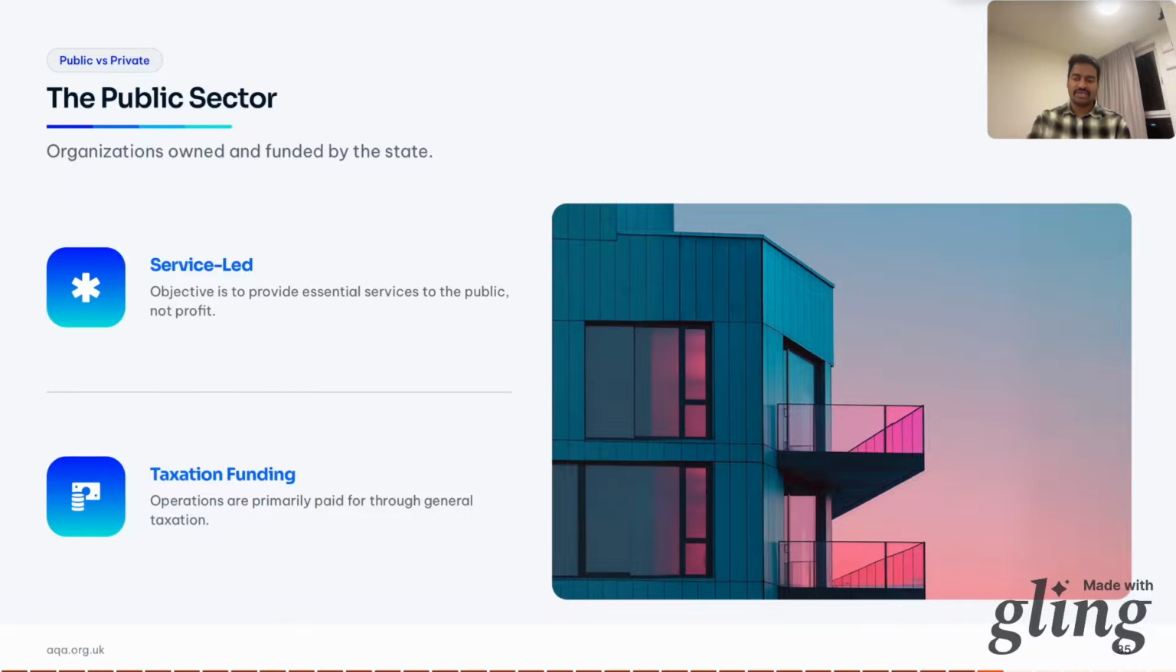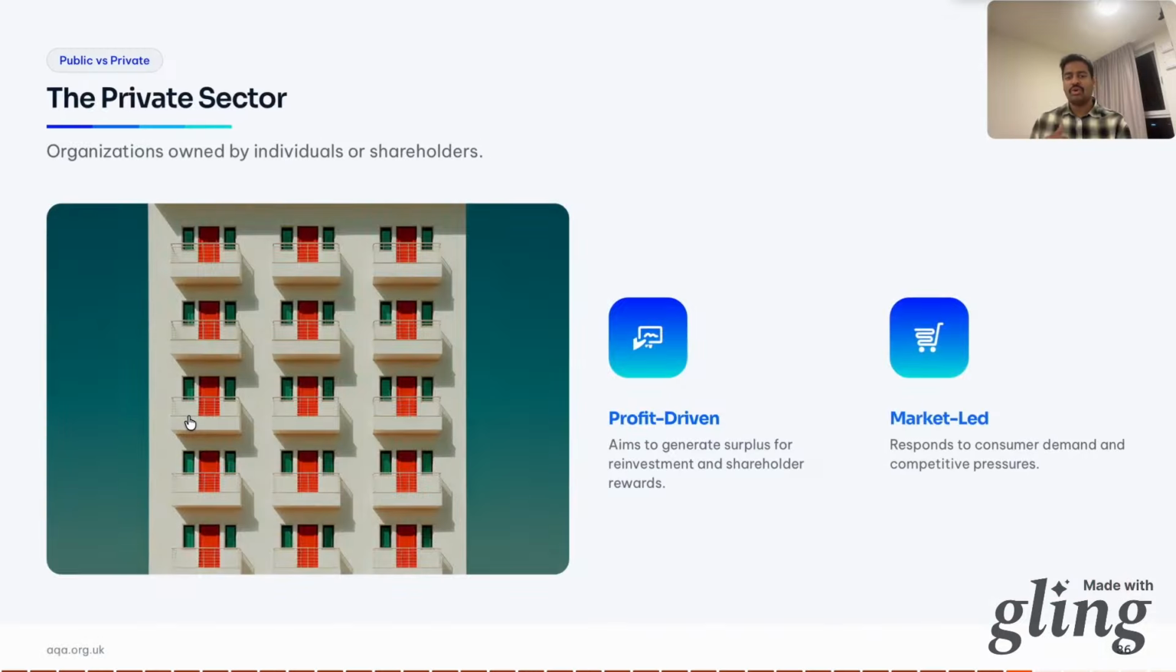Now let's look at the private sector. So public is like a public school owned by the government, like public hospitals. Whereas the private sector is owned by individuals or shareholders, like Netflix, Disney, Amazon, Flipkart, Aldi, all this. So profit driven, the main aim is to generate a surplus. They are market led, they respond to consumer demand and competitive pressure. If you don't want it, they won't sell it.